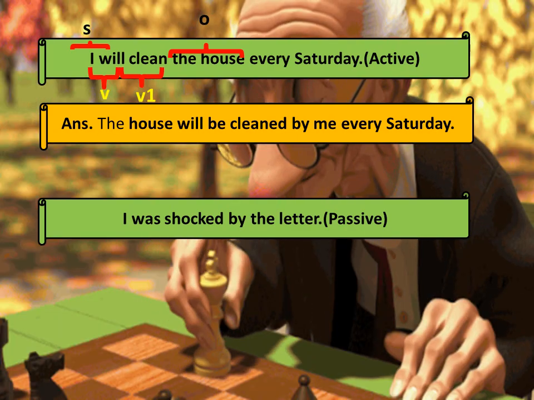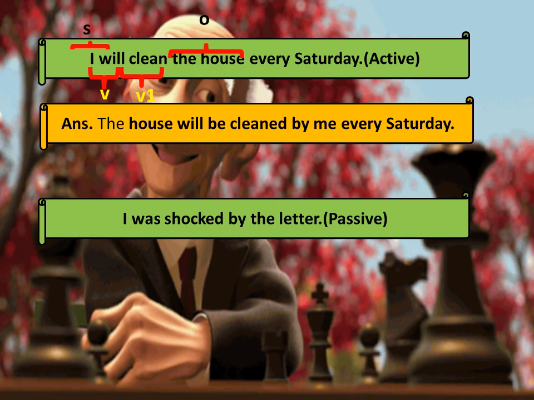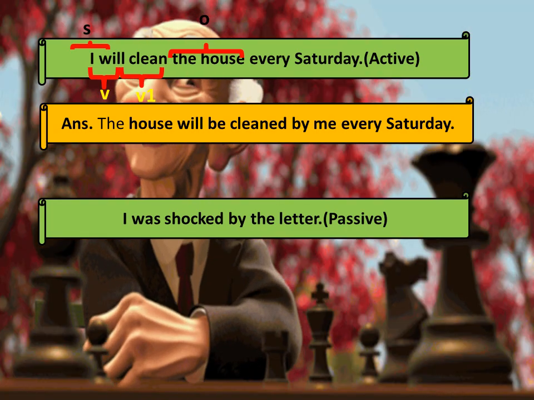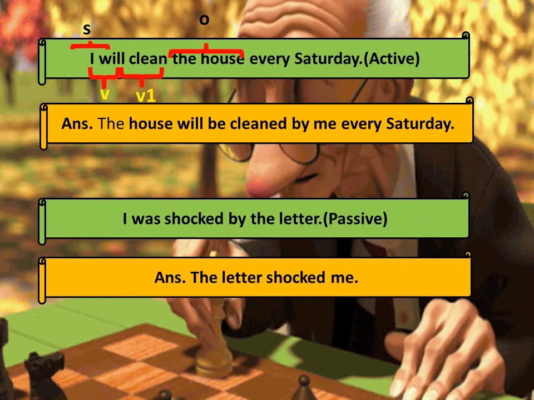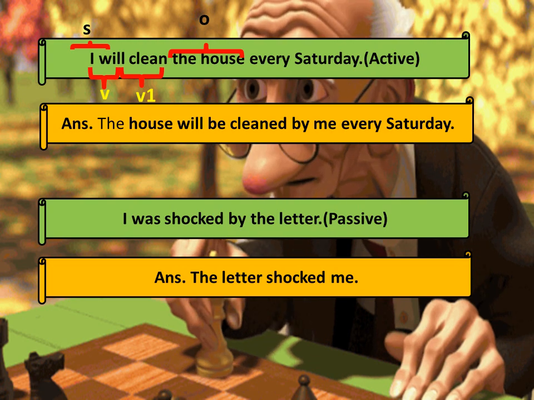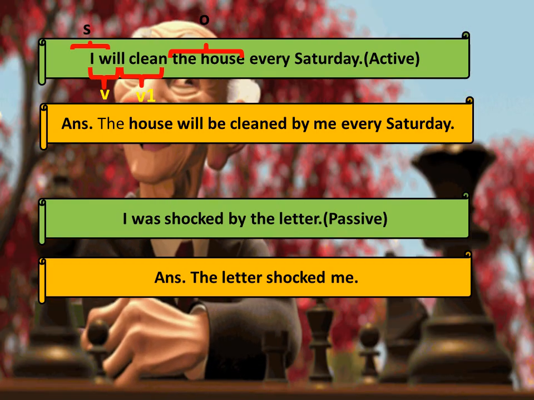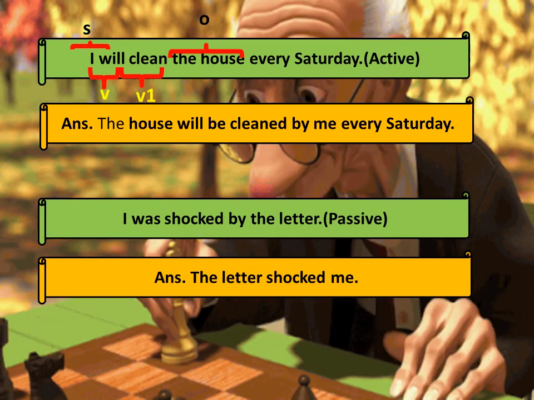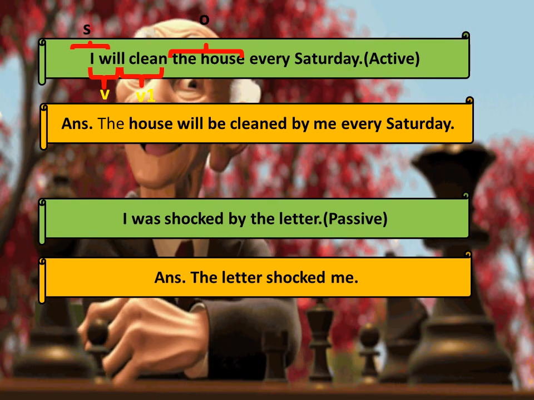Now let us move to the next example. The next example says, I was shocked by the letter. Now, this sentence is in passive voice. You can clearly recognize it with the help of the by present over there. And also remember how to identify whether a sentence is in the passive voice when no by is there. How to identify it? When the verb has a helping verb before it. Like here, shocked has a helping verb was before it. So if in a sentence a verb has a helping verb before it, then it is a passive voice sentence.